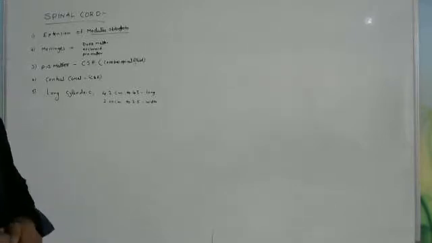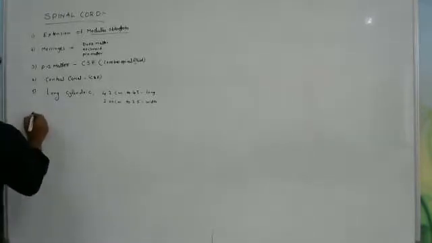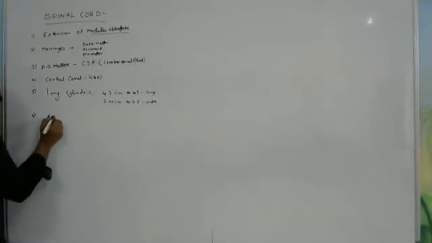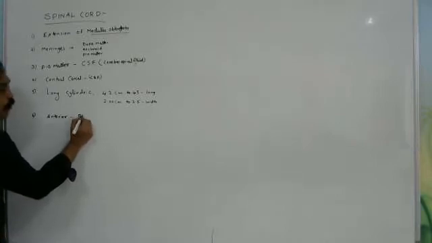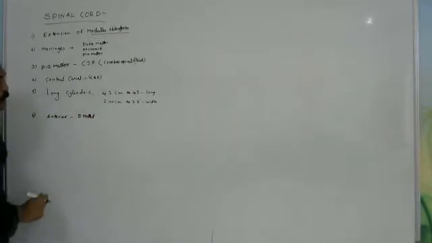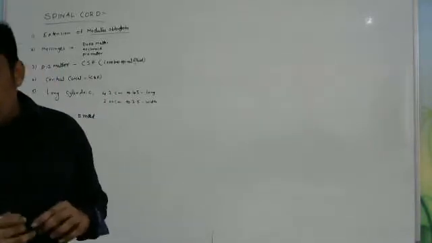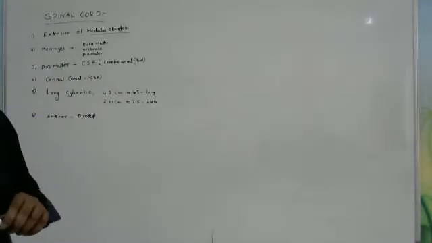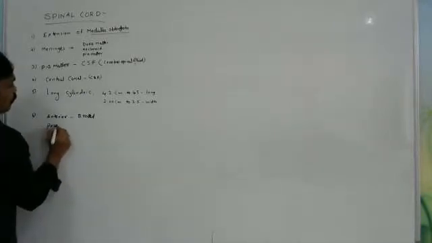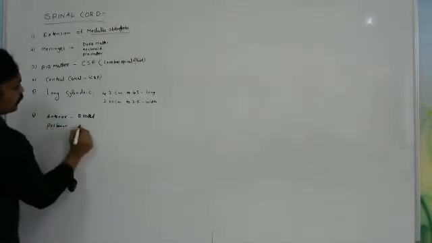If you observe the shape of the spinal cord, the anterior region, anterior meaning front side, is broad. Anterior, it is broad. And the posterior, the last part, is tapered.